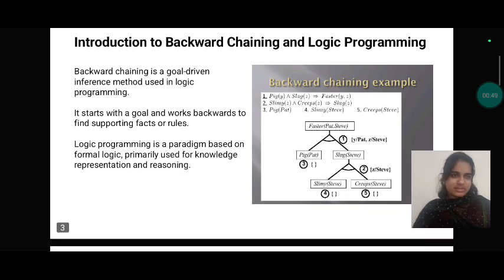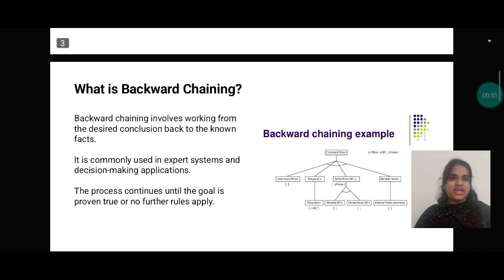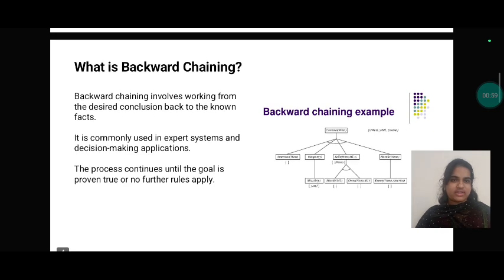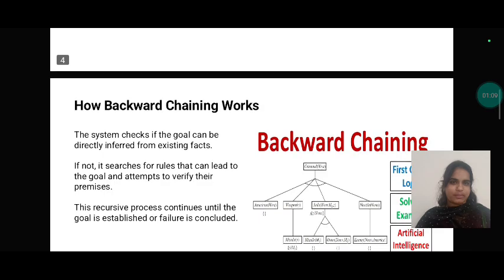What is backward chaining? Backward chaining involves working from a desired conclusion back to known facts. It is commonly used in expert systems and decision making applications, and the process continues until the goal is proved true or there are no further rules to apply.